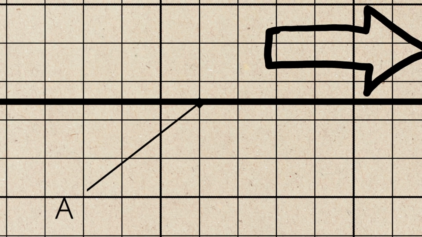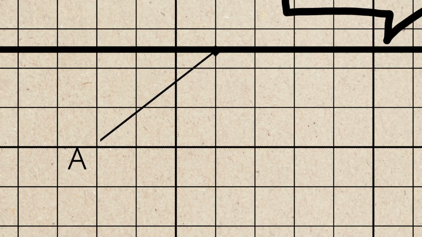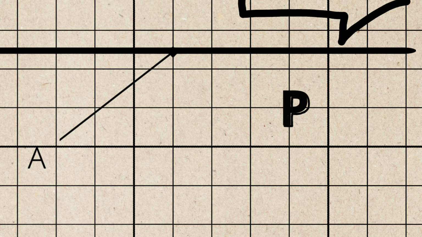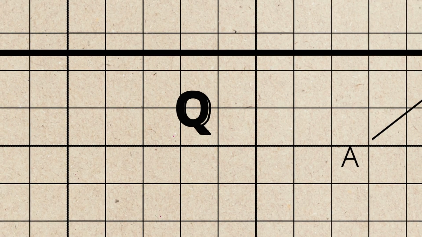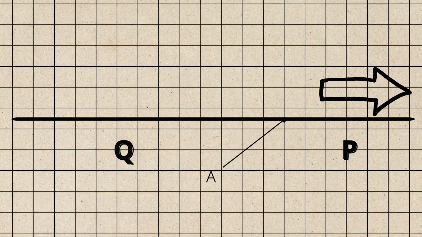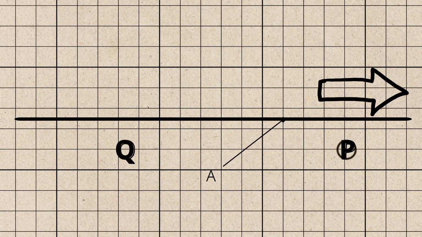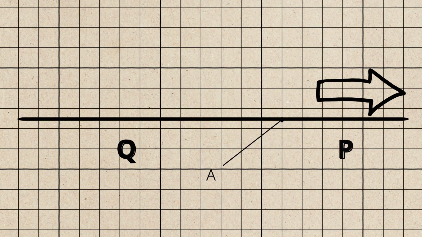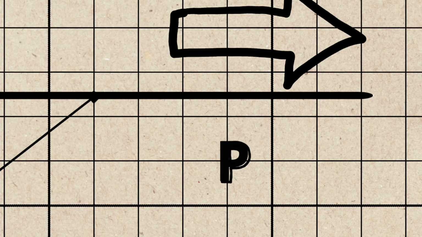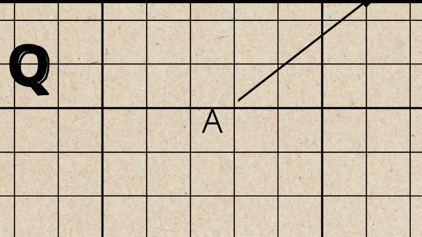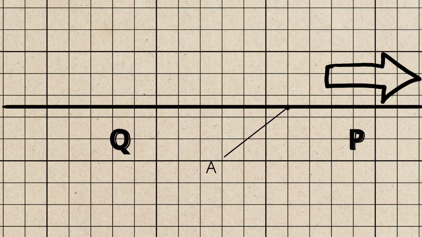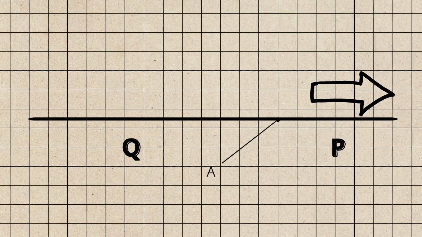infinity on the right side, and say all points to the right of A fall under set P, and all points to the left of A fall under set Q, it logically follows that there is no point to the right of all the points that fall under P, because if it were to the right of P, it would be to the right of A, and if it were to the right of A, it would be a part of P, a manifest contradiction.